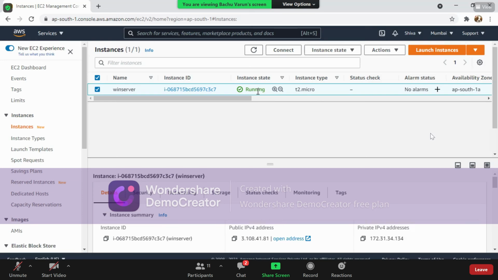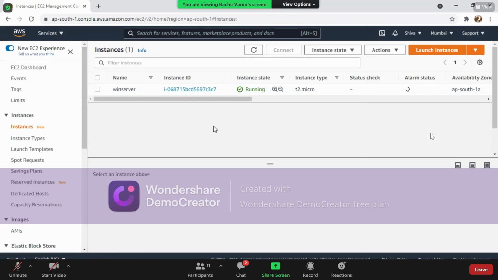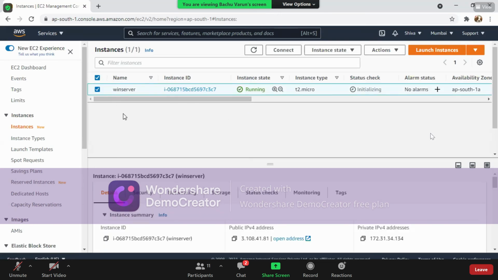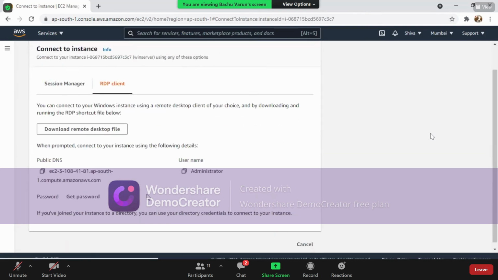Okay. All right. Now, you all know what an image is. So we created this image on this same machine. We can see there is a public address available, and the instance state is still pending. So here it's running. Let us see how to connect to this machine. We all know how to connect to this machine. To connect to this machine, we require all these things.